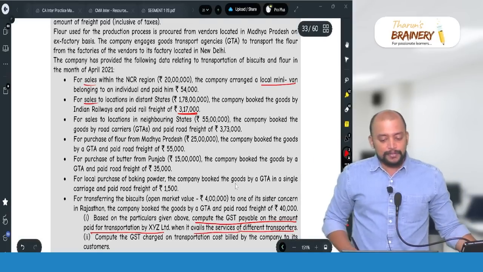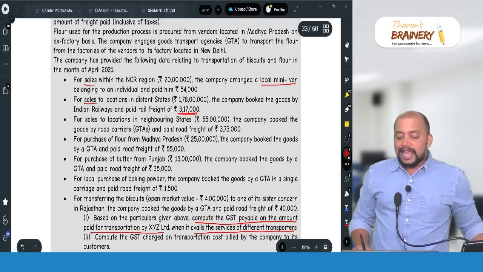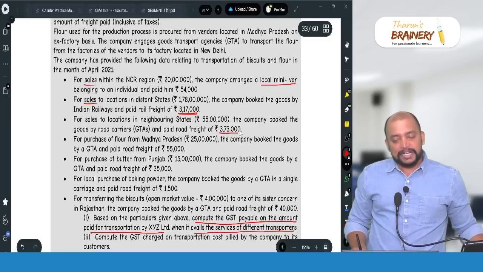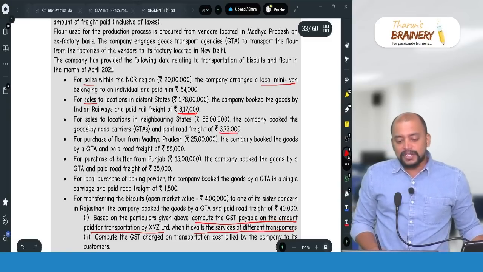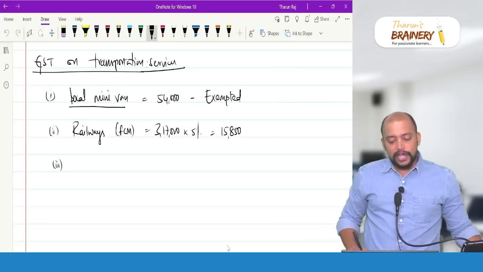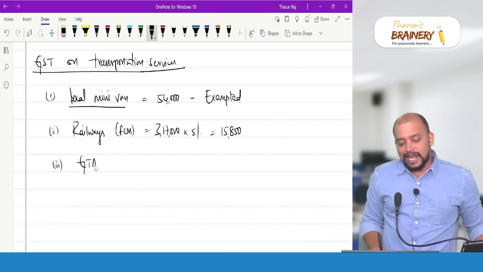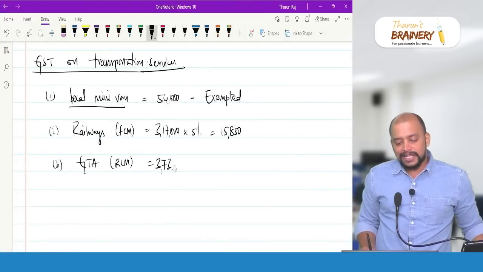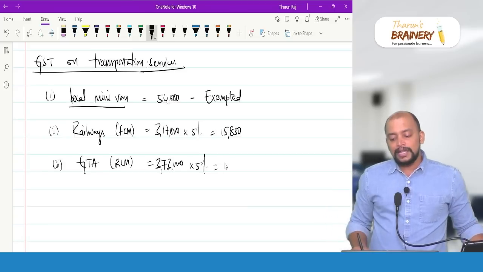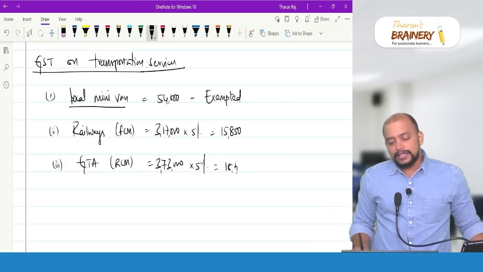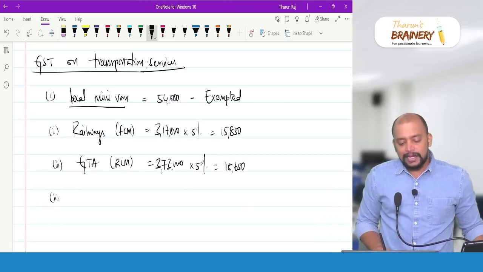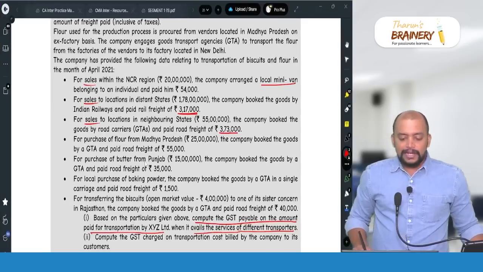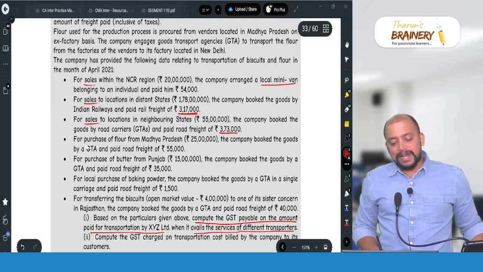So therefore RCM, how much is the GTA? And again for GTA also, notified goods are exempted. But this sale is of biscuits, and that is not notified. So GTA, this will come under RCM and it is 3,73,000. So 3,73,000 into 5%, 18,650.